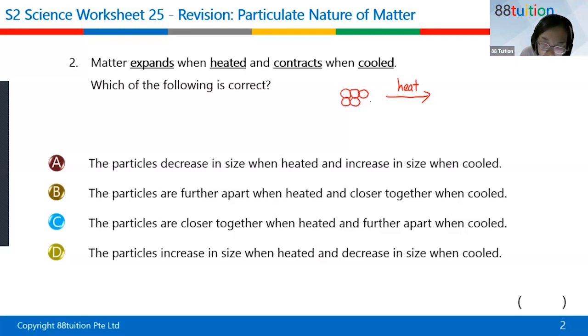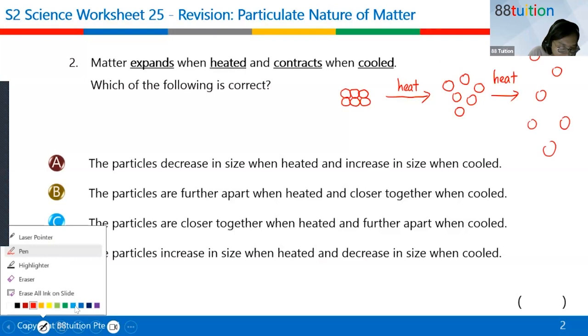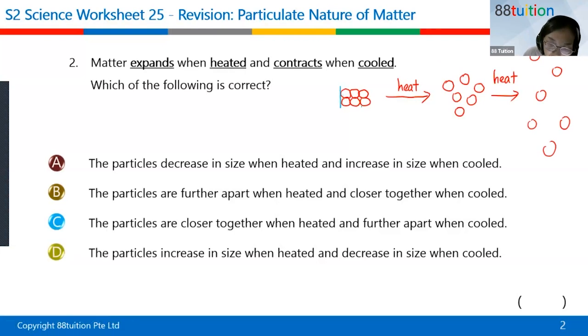And when I heat it up, I still have 6 particles. And then when I heat it further, let's see the amount of space that is taken. This is the amount of space taken, and this is the amount of space taken.